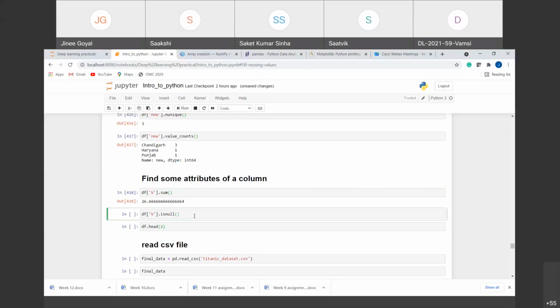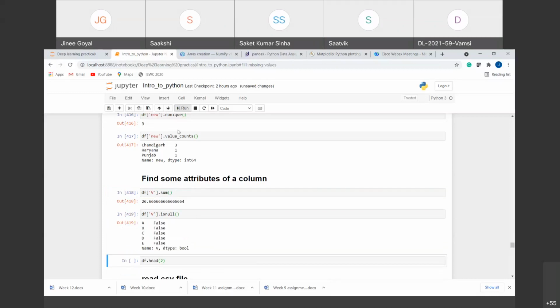There is another function, isnull. If you run this, it will tell you for each row whether null values are present, right? I have removed all the null values, so here it is showing False, that it has no null value. If any particular row has a null value, it will show True here, meaning this row has a null value.